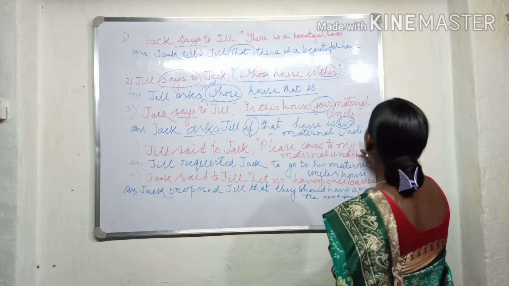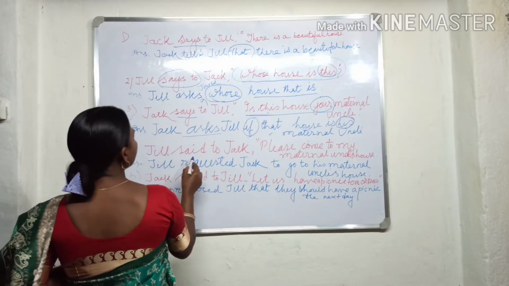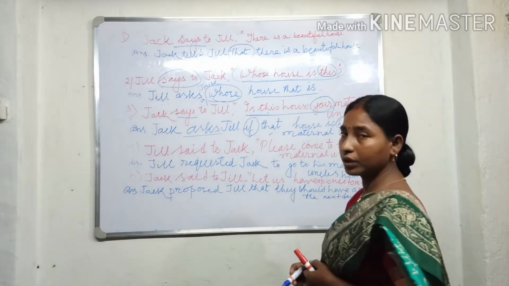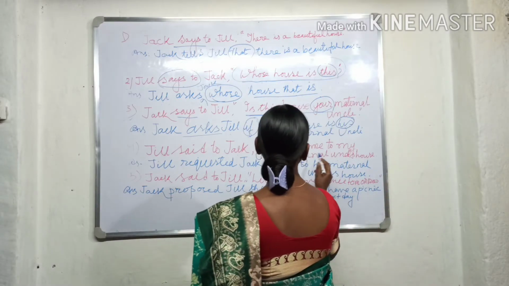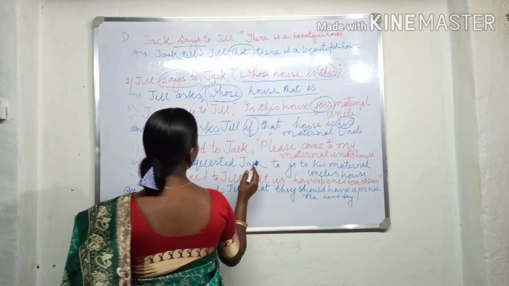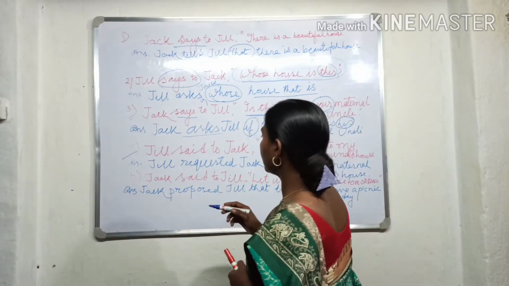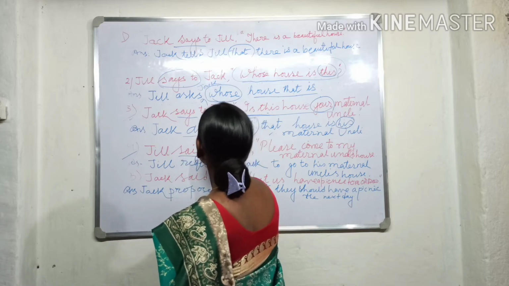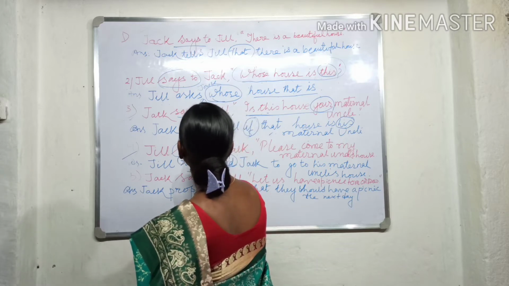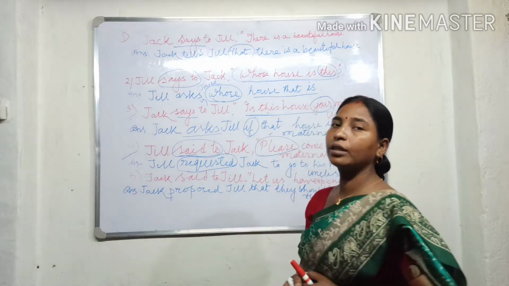So next, Jill said to Jack, please come to my maternal uncle's house. It is an example of an imperative sentence. In an imperative sentence, said to, that is the reporting verb, changes into requested if the reported speech starts with please.